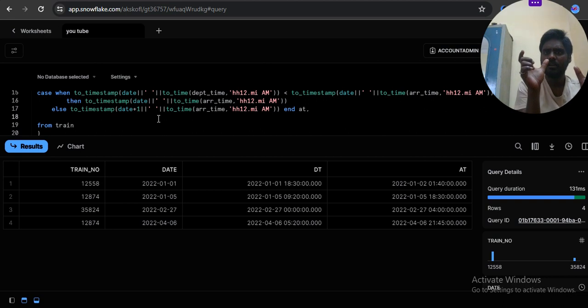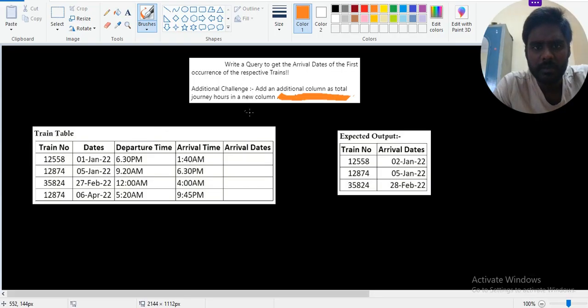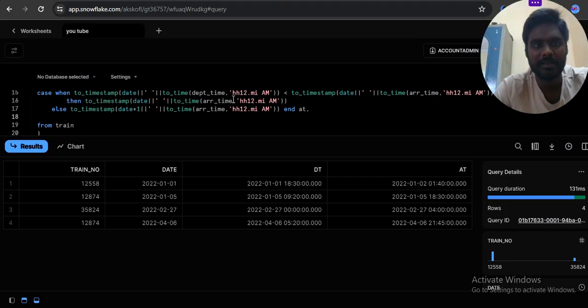So arrival time minus departure time. It is a difference, the time difference, right? The time difference in the unit they are taking, total journey hours only. It is in hours, not minutes.